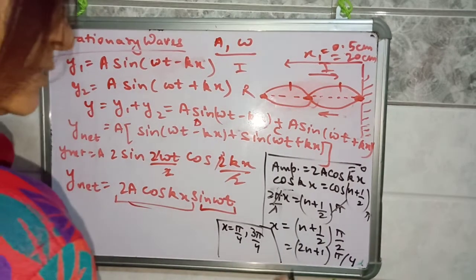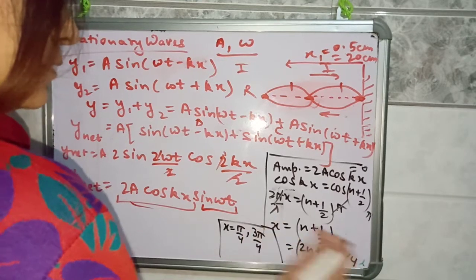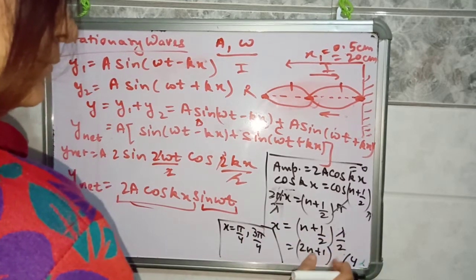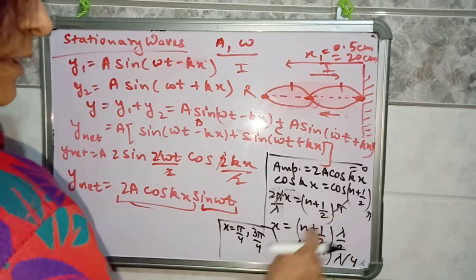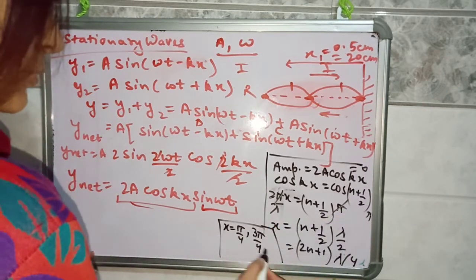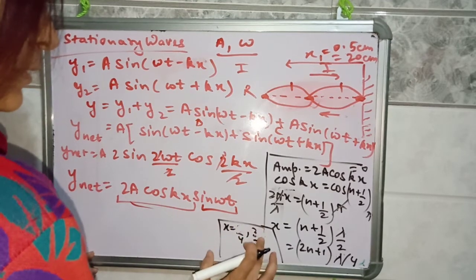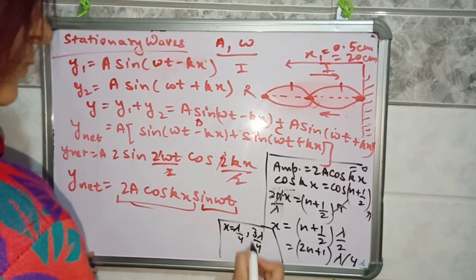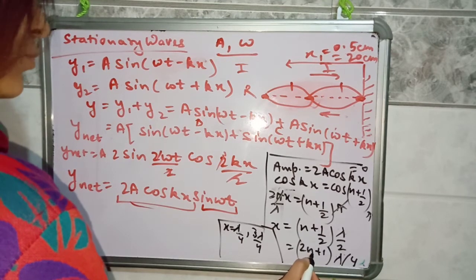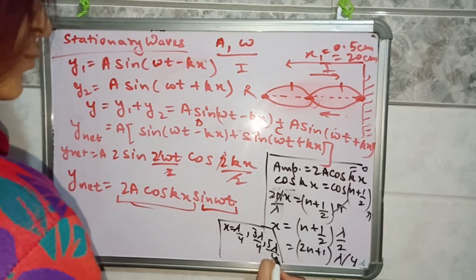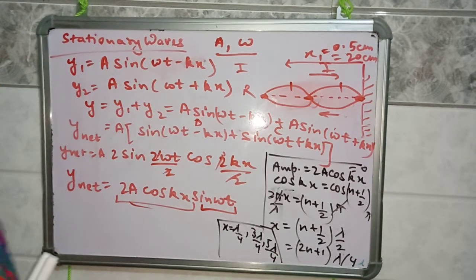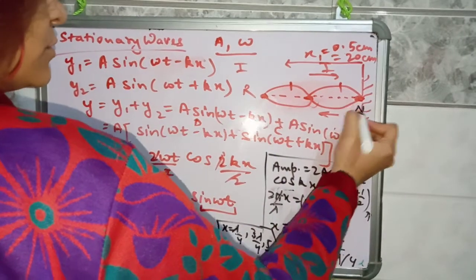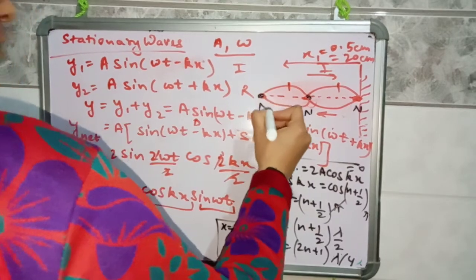We have cancelled the pi term, so lambda will come here because pi is being cancelled. So x is equal to lambda by 4, 3 lambda by 4, and putting n as 2, 5 lambda by 4. So at displacements that are odd multiples of lambda by 4, amplitude will be 0. The points where amplitude is 0 are known as nodes.